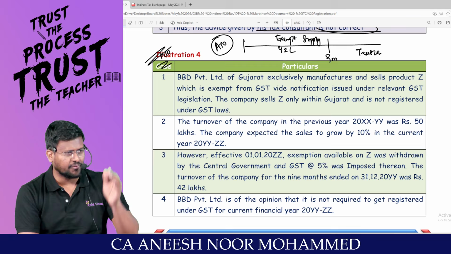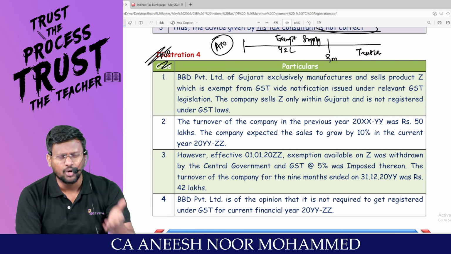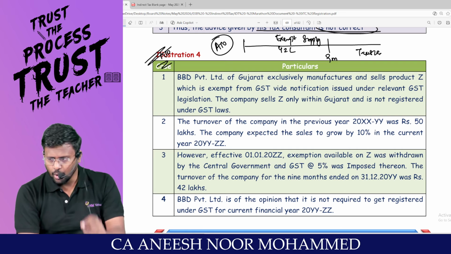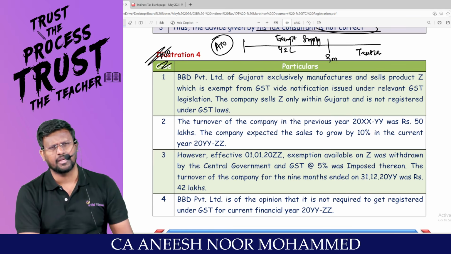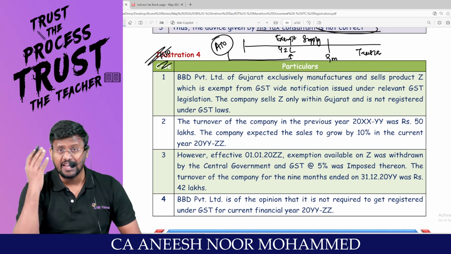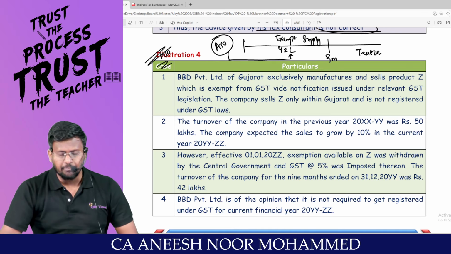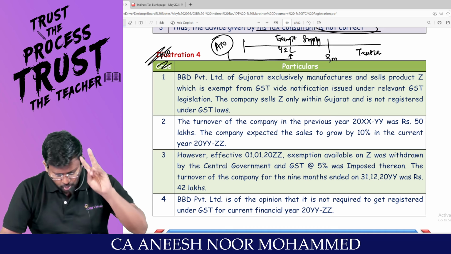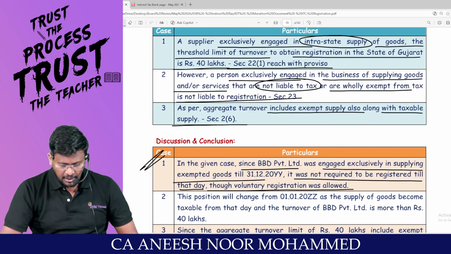This is not composition levy. This is registration. Aggregate turnover of the current year. Aggregate turnover includes all taxable supply and all exempt supply. So, this is an exempt supply. If exempt supply exceeds 40 lakh, then you are compulsorily liable to take registration as per section 22. Right? That's what they are saying.